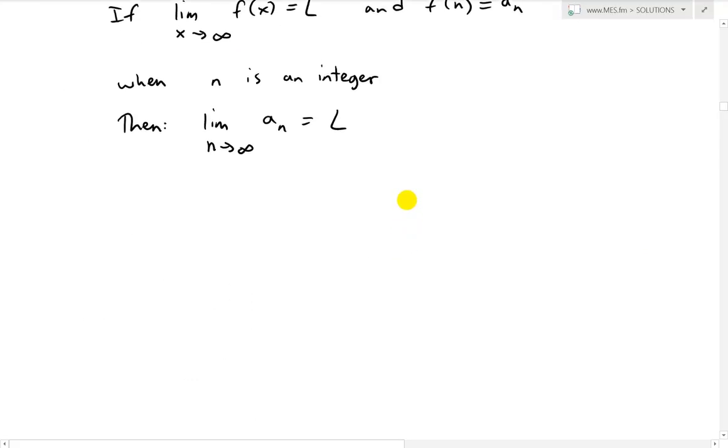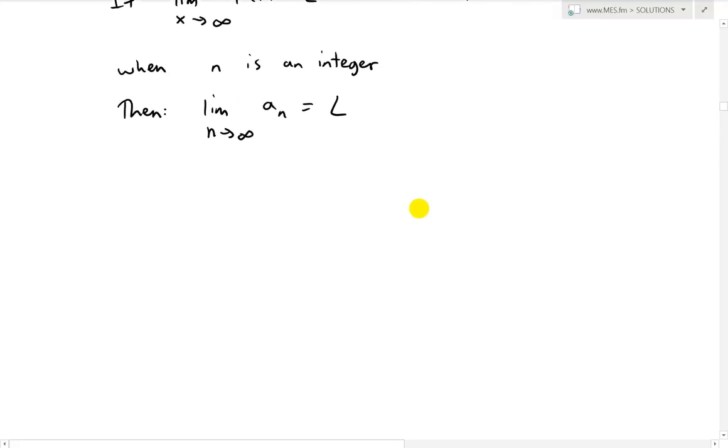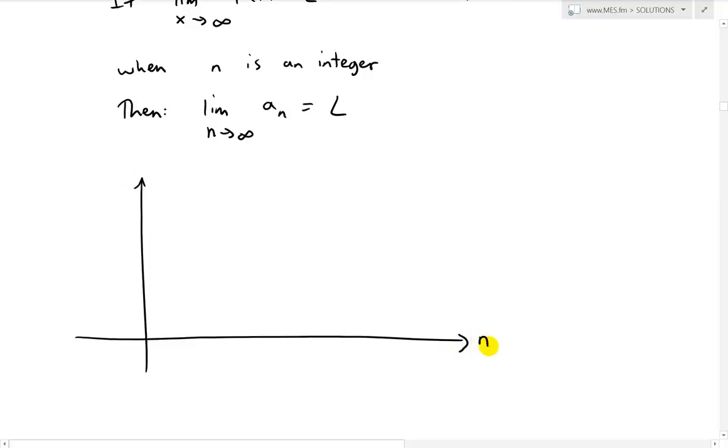So if you were to graph this out, this theorem just represents something pretty obvious. Let's say this horizontal axis is x or n, and the vertical one is y or a_n, so the function or the sequence. Then we have L like this. Let's draw a better straight line.